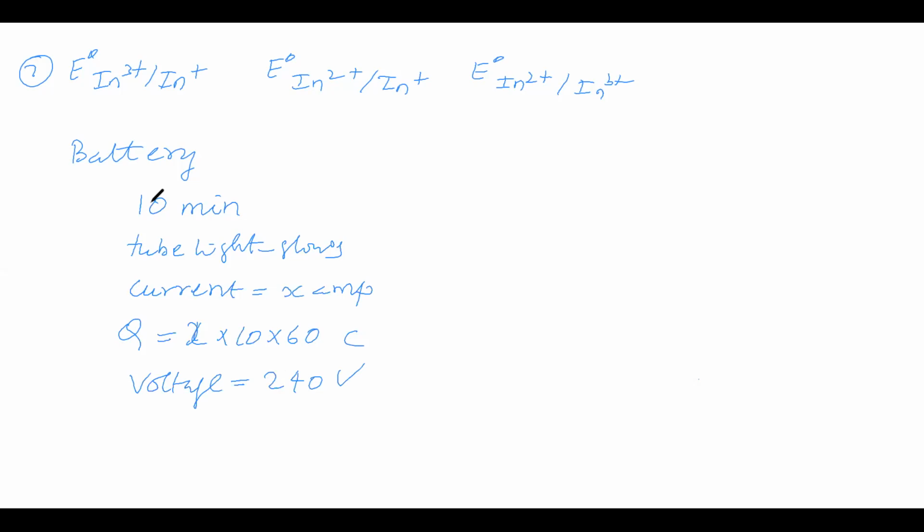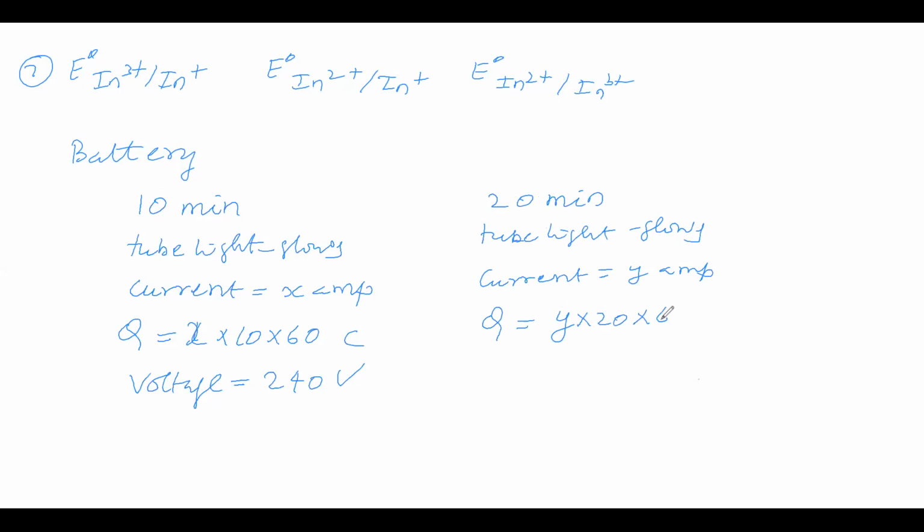Now we use the same battery for 20 minutes, and the tube light glows for 20 minutes. The current used is some y ampere. The quantity of electricity is the amount of current into time, 20 minutes converted into seconds, so we get coulomb. The voltage at which the tube light glows is again 240 volts.